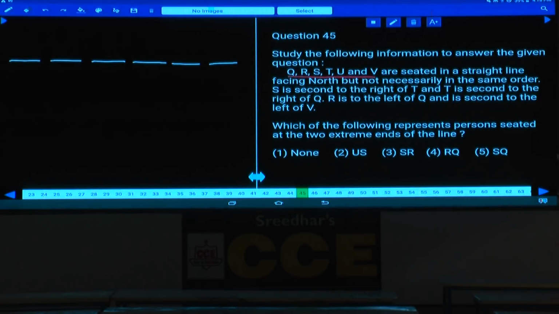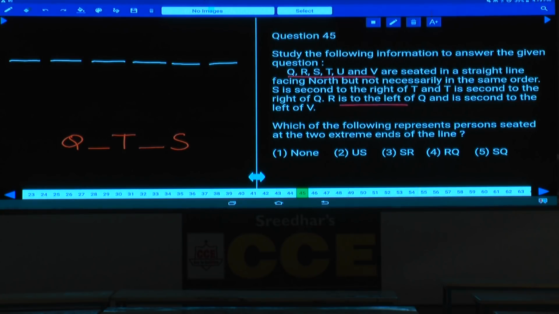All these persons are facing towards north only. S is seated second to the right of T, and T is seated second to the right of Q. S is seated second to the right of whom? T. So what is the order here? Q blank T blank S, isn't it?